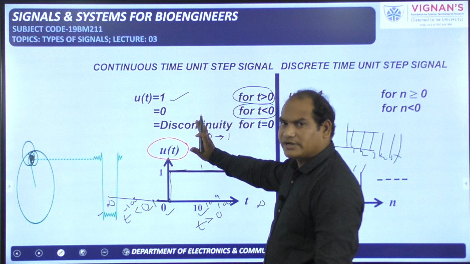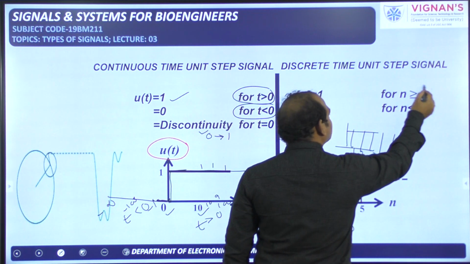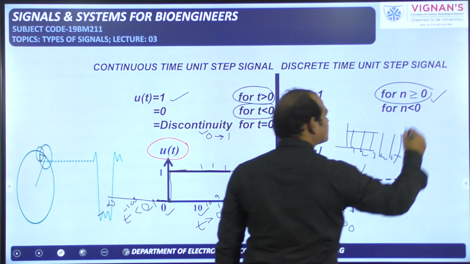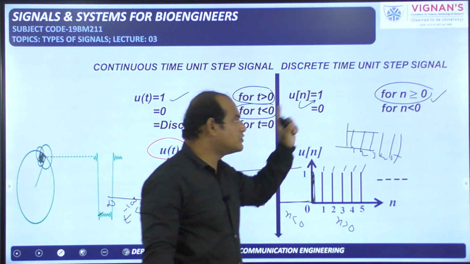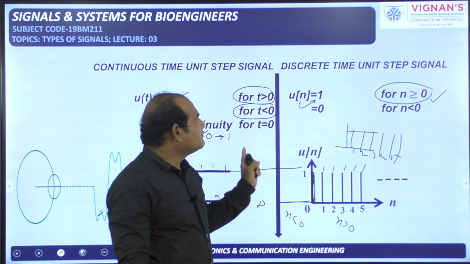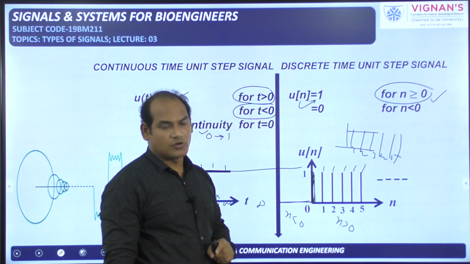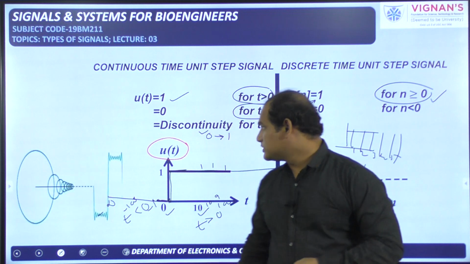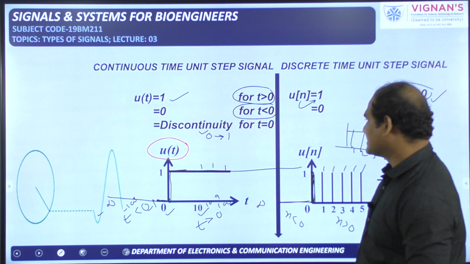This has to be included in your definition. And here for n greater than or equal to 0, you should write that amplitude is 1 only. This is the thing you have to remember while dealing with the discrete time and continuous time unit step signals. So these are about the unit step signal in both domains, continuous and discrete.